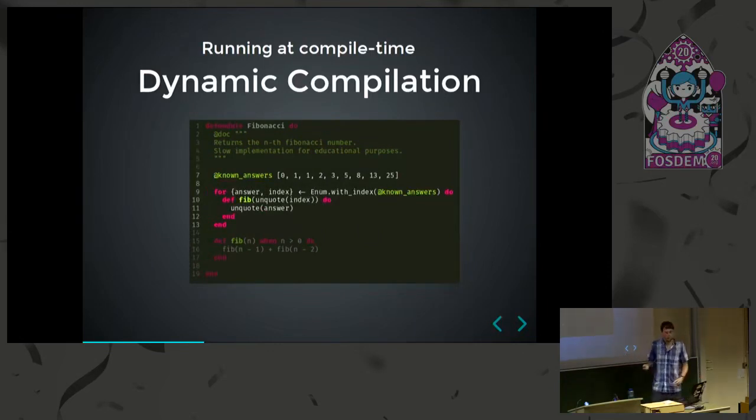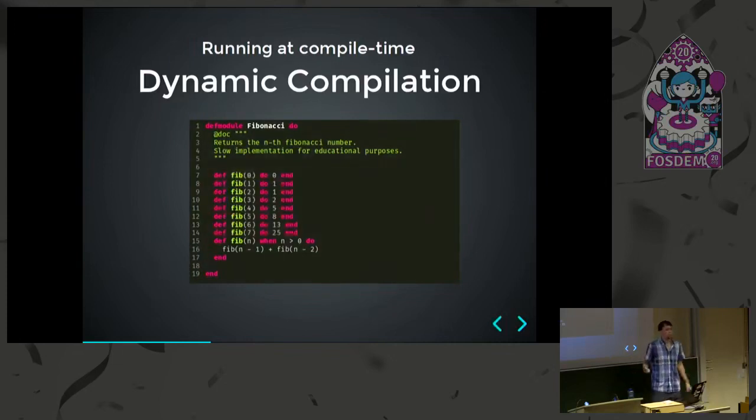So now the Fibonacci function does not need to recurse for these simple function calls, and that makes it a lot faster. Writing code like this does exactly the same thing as if we had written this code by hand. But of course, once we're adding more and more stuff to this, writing it by hand becomes less and less maintainable.